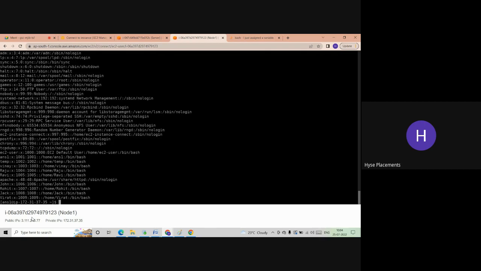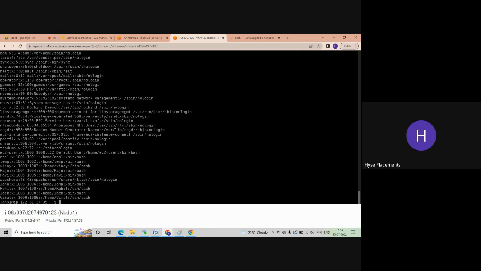Let's say you don't want to change this file and you don't want to edit this. You want to have one file to create the users, but every time you don't want to disturb this file. Instead of that, you are keeping the username in some other file. You will create one file. In that file, you will only put the username, so that file will be taken as an input for this file, and whenever you want to create a user, it will check that file for which name you want to create the user. Whatever the name is there, with that name only it is going to create the user.